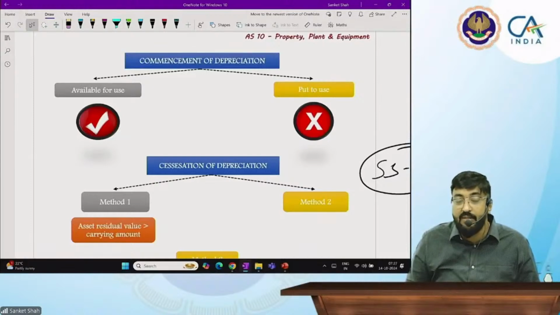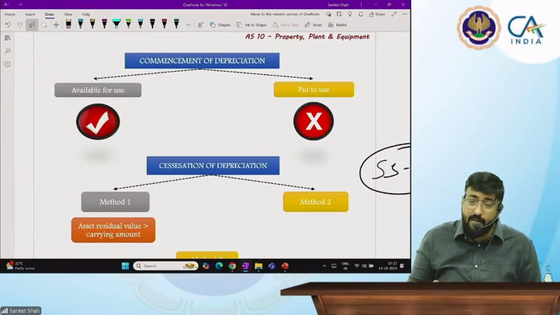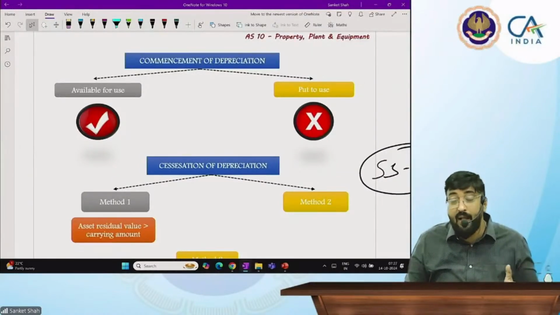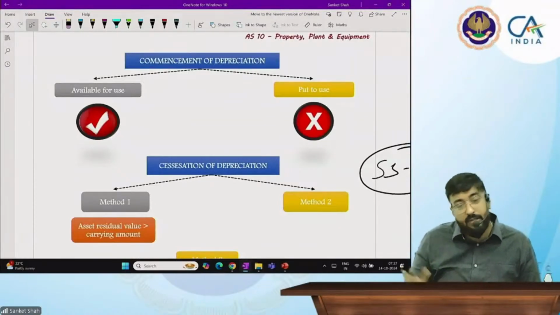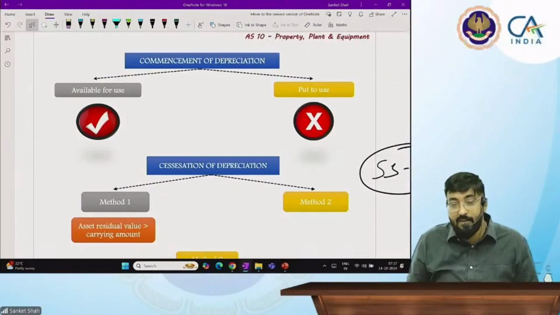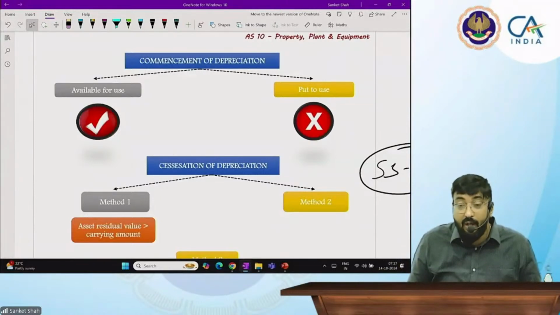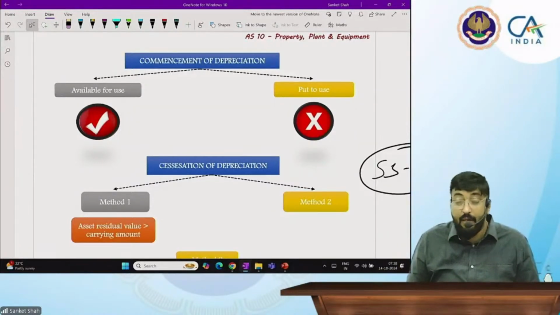Now, when are you going to start the depreciation? Sir, tell us the commencement, when are you going to start the depreciation? Is the asset available for use or put to use? Put to use is not important. So what is the basic difference? Suppose I brought one asset, a Honda City, a car, and now I started depreciation on that car. When I put it to use means what? After 6 months, I put that asset to use. No, not allowed. Depreciation starts from the very first day because now it is available for use. Suppose after 6 months I kept it in my parking only, watched it daily, and never used it; in that case depreciation will not be provided.